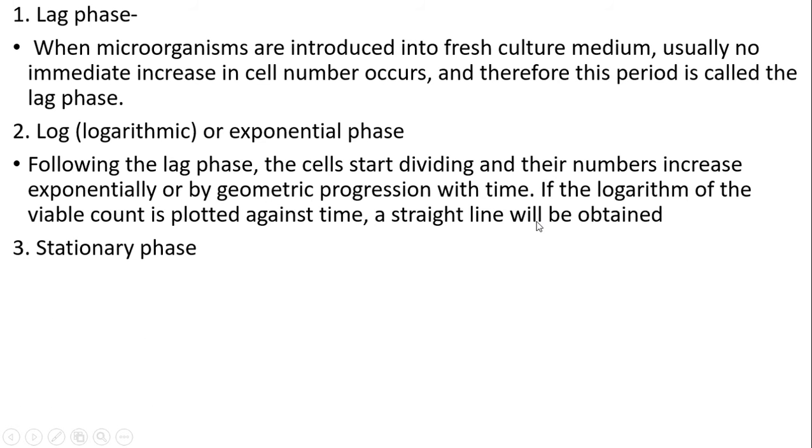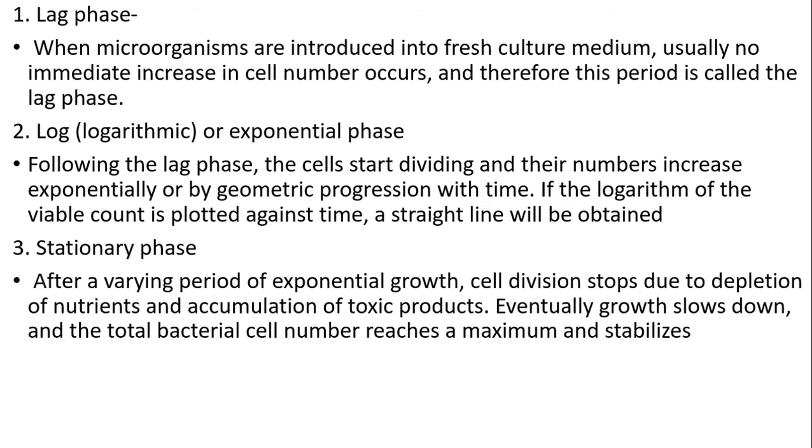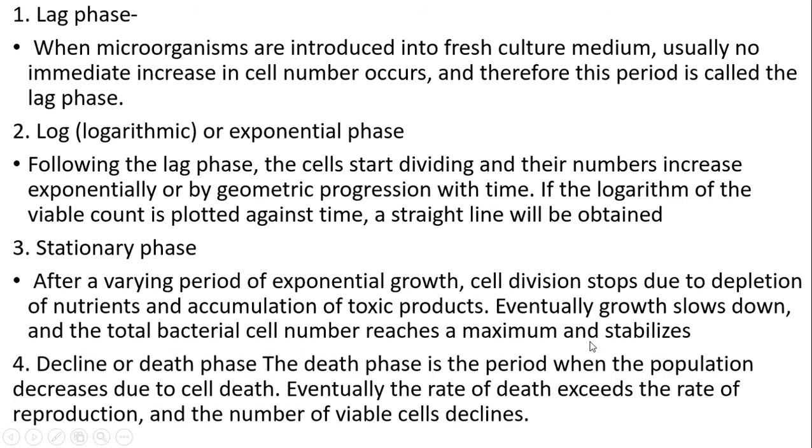Third is stationary phase. After a varying period of exponential growth, the cell division stops due to depletion of nutrients and accumulation of toxic products. Eventually, the growth slows down and total bacterial cell number reaches a maximum and stabilizes. Decline phase or death phase. Death phase is the period when the population decreases due to cell death. Eventually, the rate of death exceeds the rate of reproduction and the number of viable cells declines.